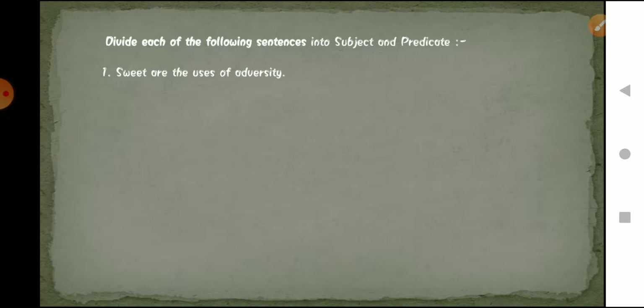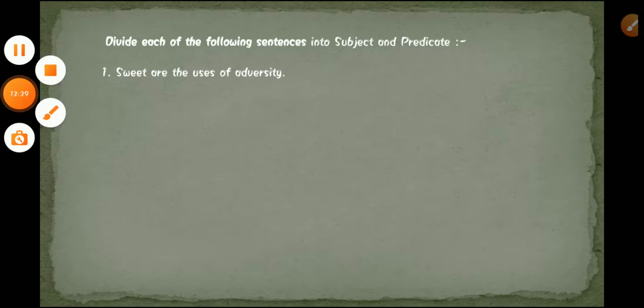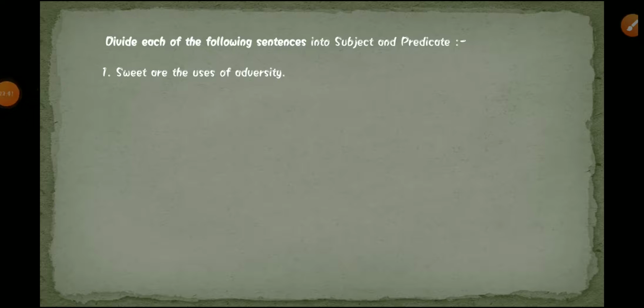To identify the subject in a particular sentence, first we have to isolate the verb. Verbs are the doing words, or you can say the action words. After isolating the verb, you just have to see about whom or what we are talking about. So here the first sentence is: sweet are the uses of adversity.